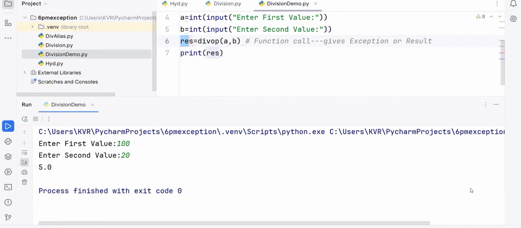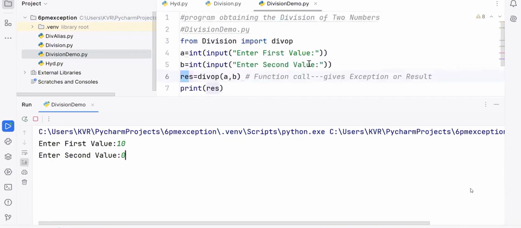Next, you say the other way around. 10 and what? 0. Who is entering this input? Good. Who will take? Main program. Passing to whom? DIVOP. Go to the corresponding module.